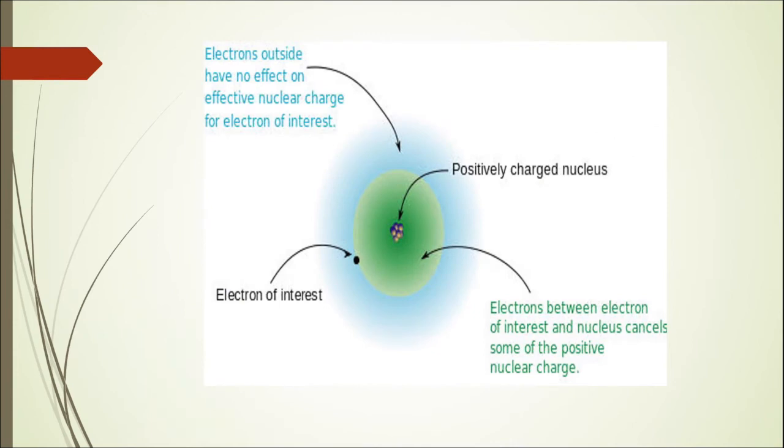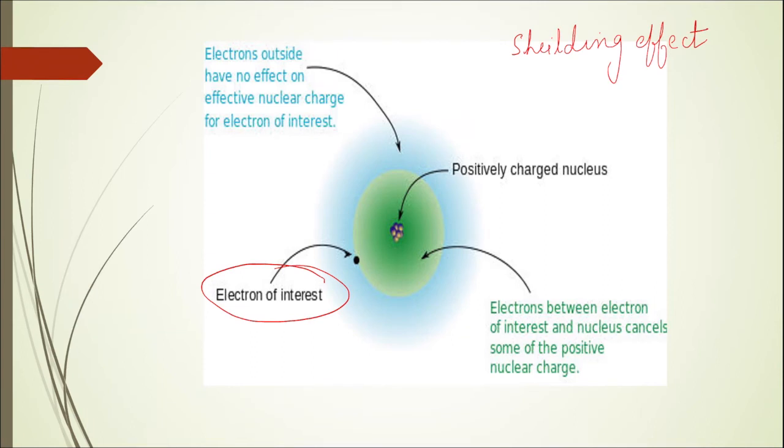One another important thing to understand over here is what we call as the shielding effect. So I'm explaining you one very interesting thing, and we call this as the shielding effect. Okay, so here we have our electron of interest.